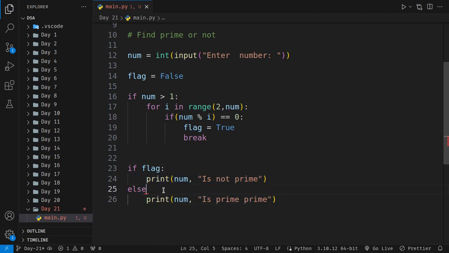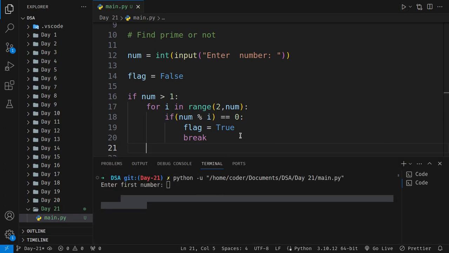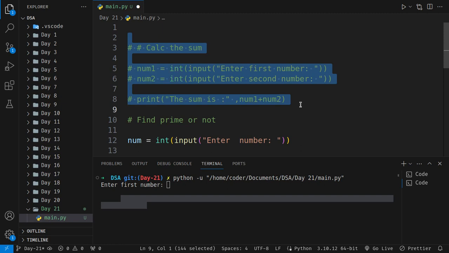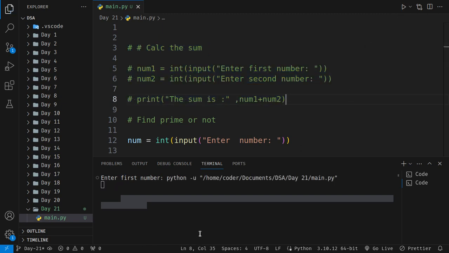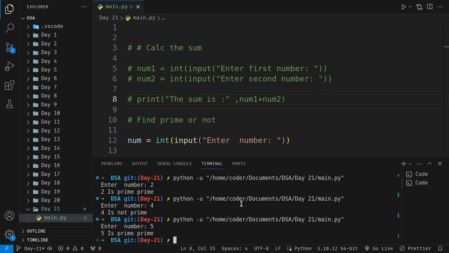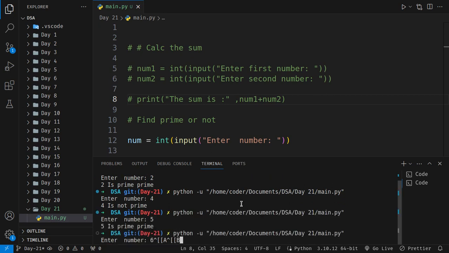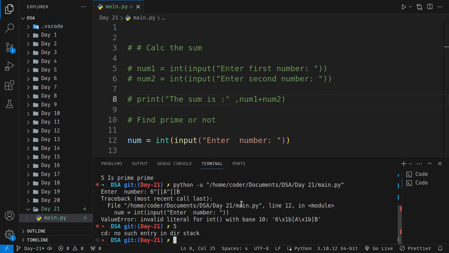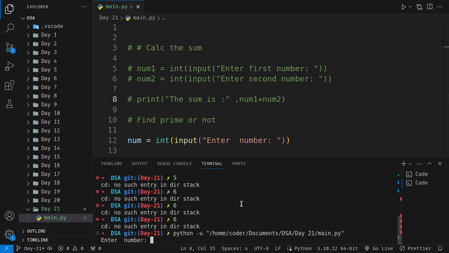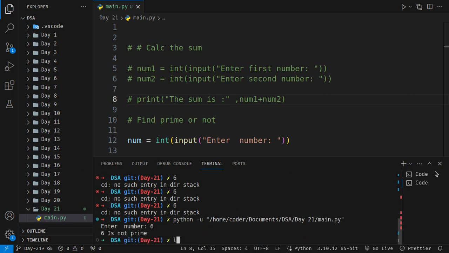Let's go. I don't think we need to do this, but yeah, let's run it. Enter number, which is 2. 2 is prime number. Let's do one more. 4 is not a prime. 5 is a prime. 6 is not a prime. That's how you do it, guys.